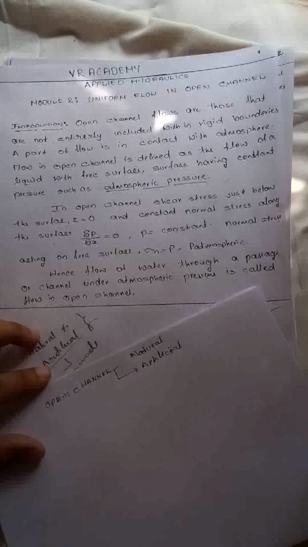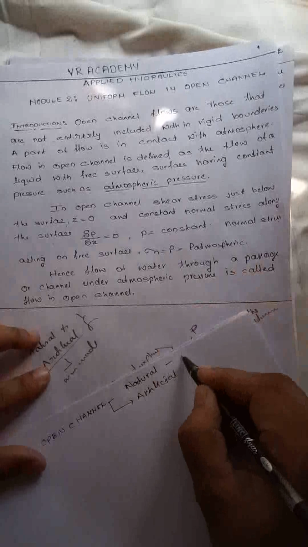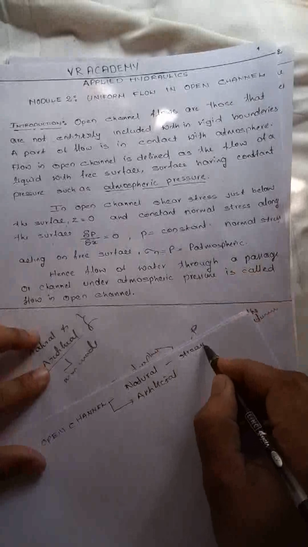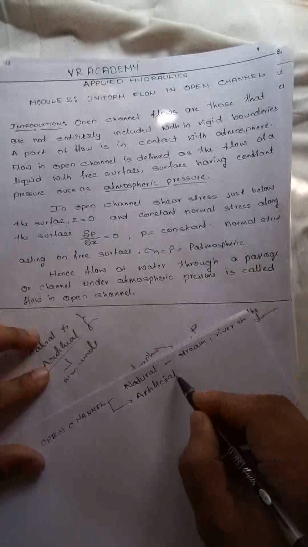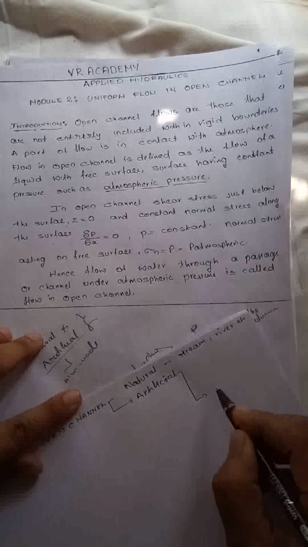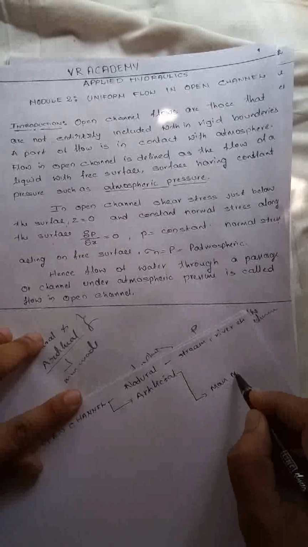The natural ones are the stream, river, etc. And artificial means man-made, built by human power.